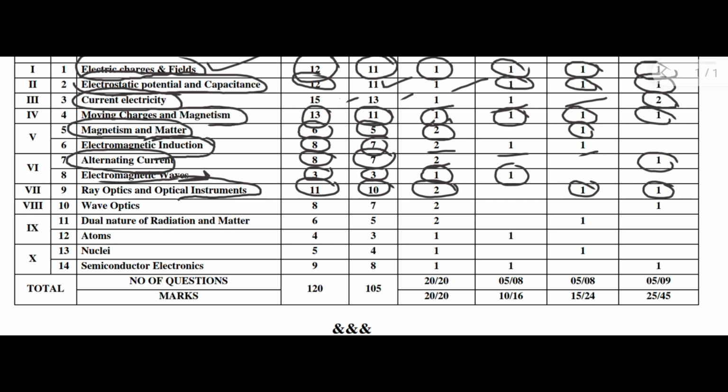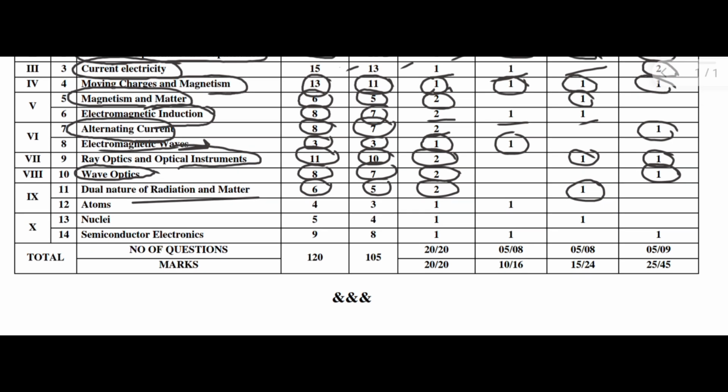The next chapter is Wave Optics. Here 8 hours, 7 marks: two 1 mark questions and one 5 mark question.